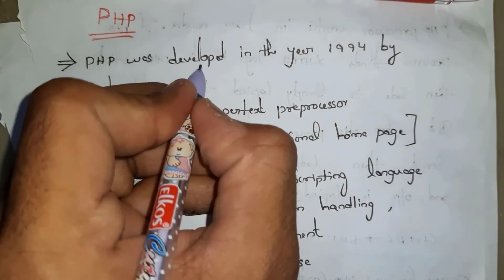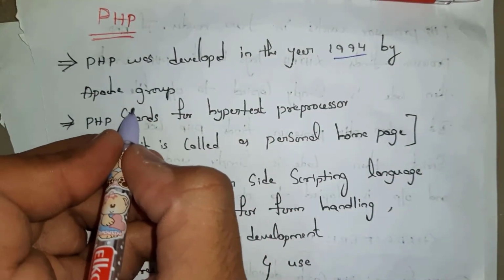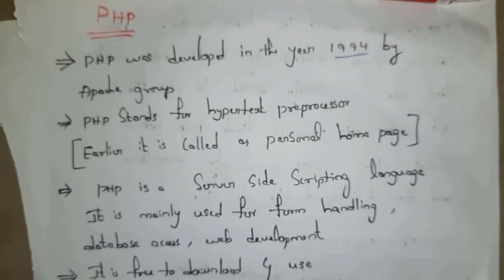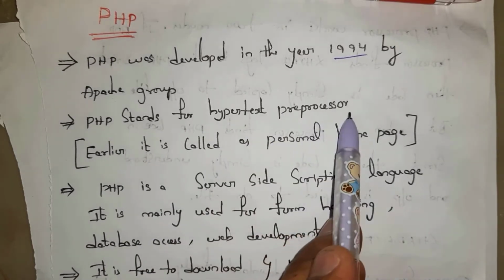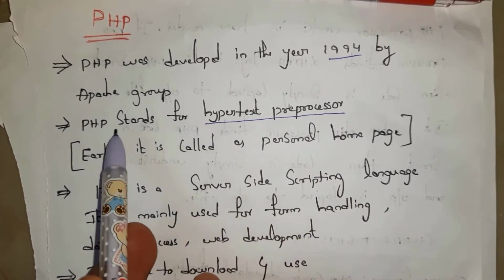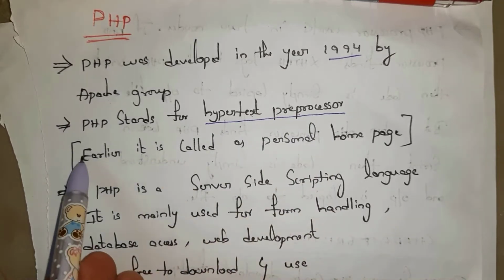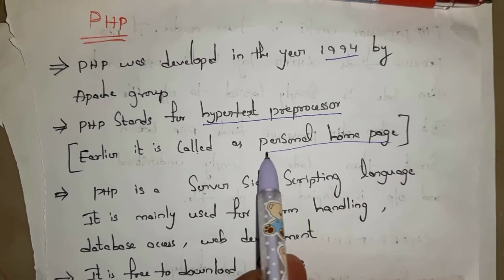PHP was developed in the year 1994 by Apache Groups. PHP stands for Hypertext Preprocessor. In earlier days, we called PHP Personal Homepage.